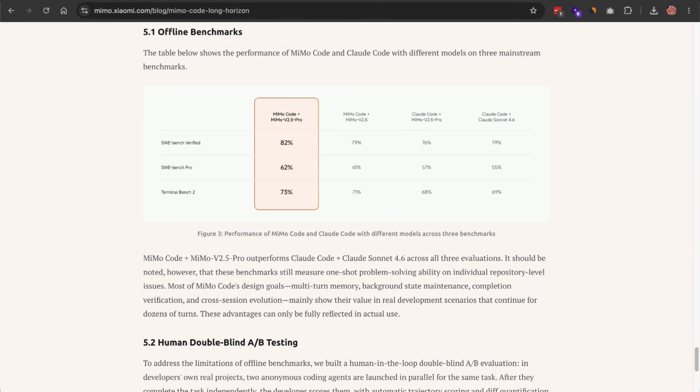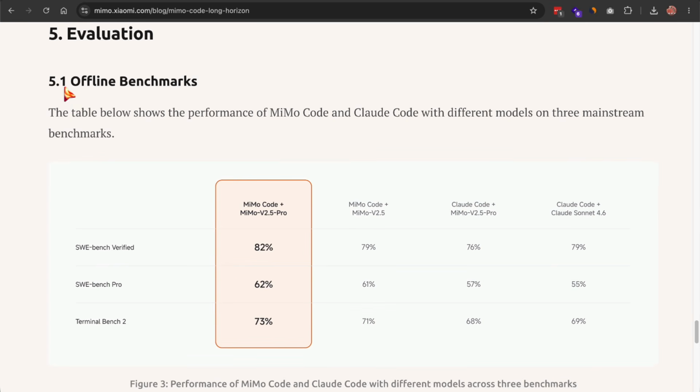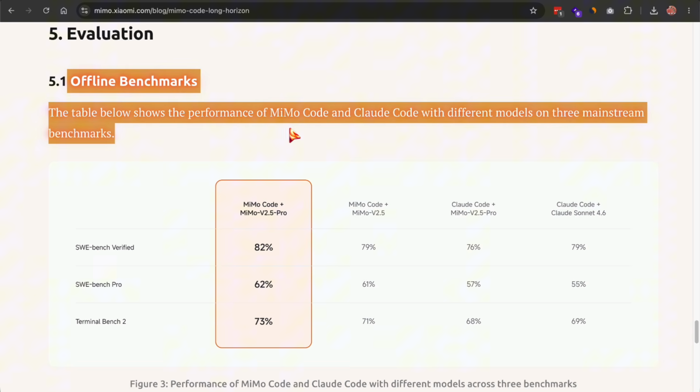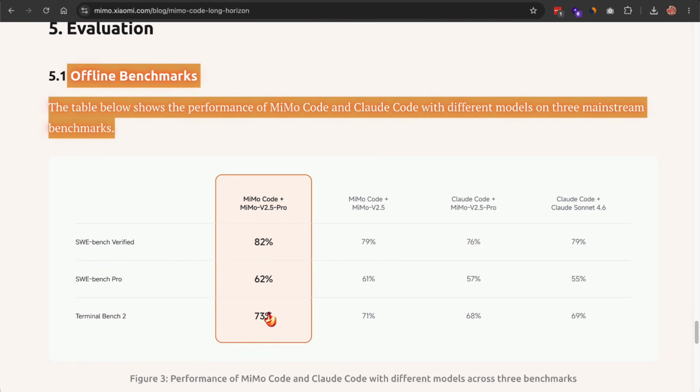Xiaomi ran their own benchmarks pairing MiMo Code with their MiMo v2.5 Pro model against Claude Code with Claude Sonnet 4.6. On the standard tests, they reported numbers slightly ahead, so 82% versus 79 on SWE Bench Verified, 62 versus 55 on SWE Bench Pro, and 73 versus 68 on Terminal Bench 2.